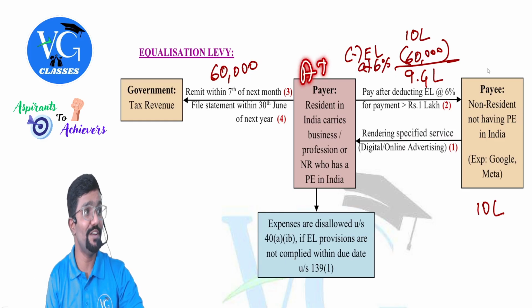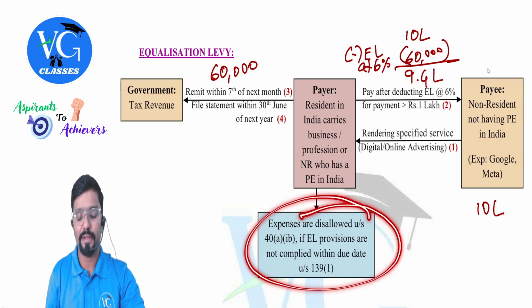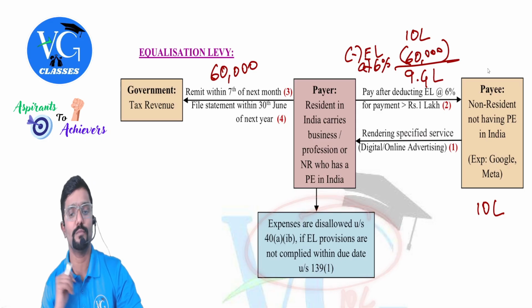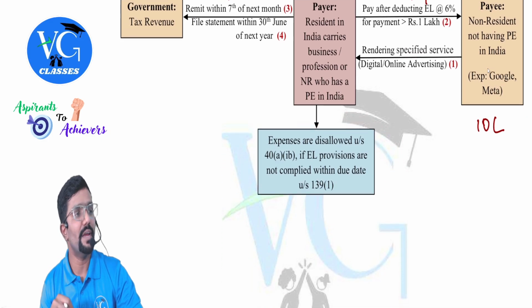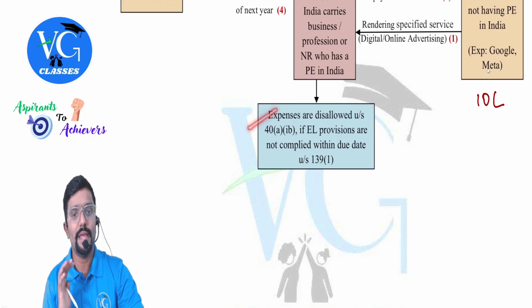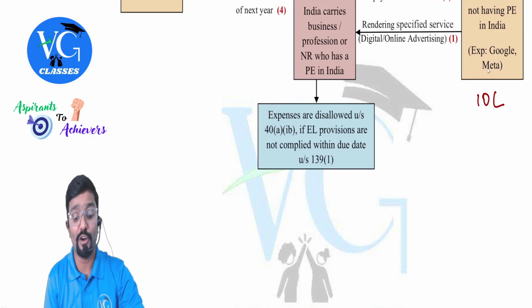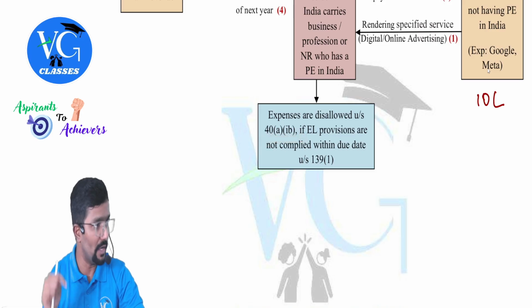He is called assessee in default. That is common dialogue. Plus, whatever he has paid, entire 10 lakh will be disallowed. Entire 10 lakh will be disallowed. You can see expenses are disallowed under section 40A(1B), which we are covering now.